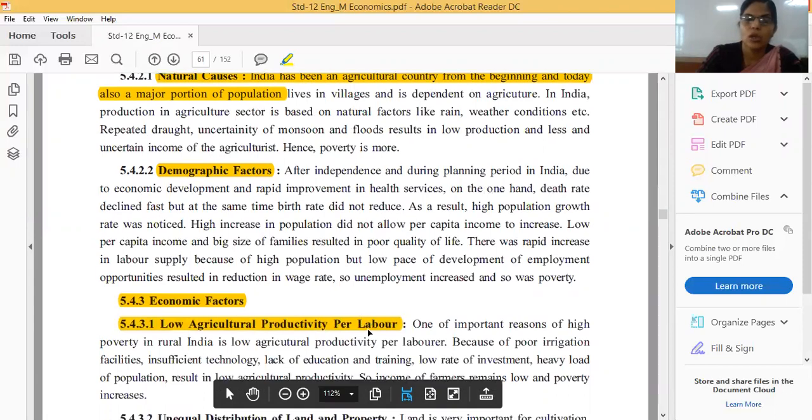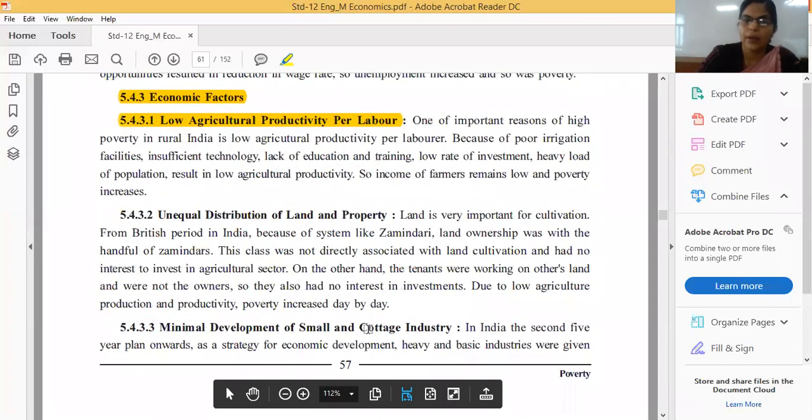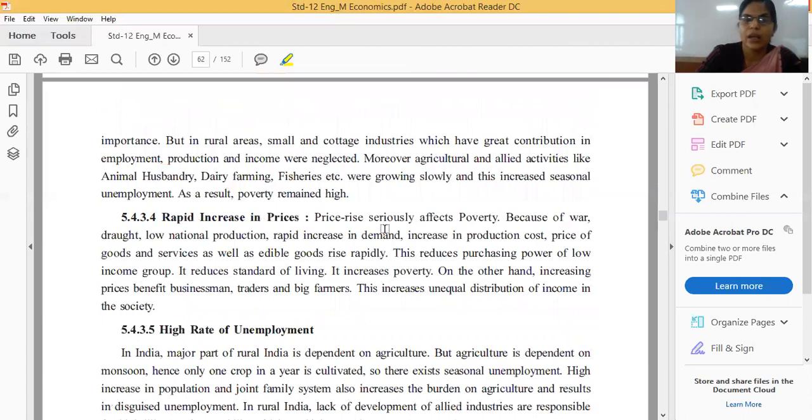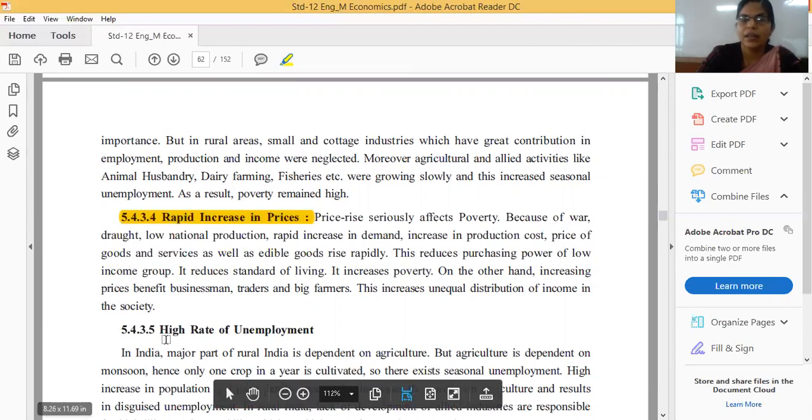First one is low agriculture productivity per labor, second is unequal distribution of land and property. Third one is minimal development of small and cottage industry. Next one is rapid increase in prices. And the last one is high rate of unemployment. These are all sub points of the third.